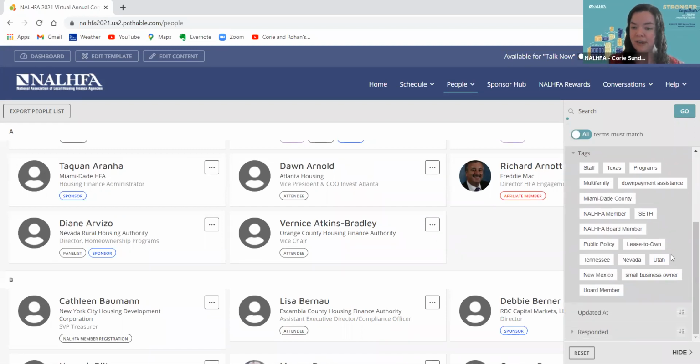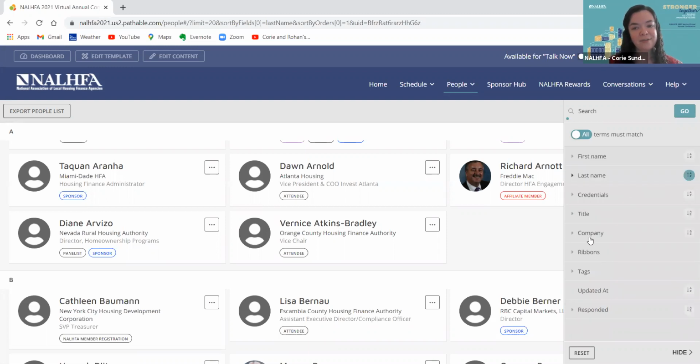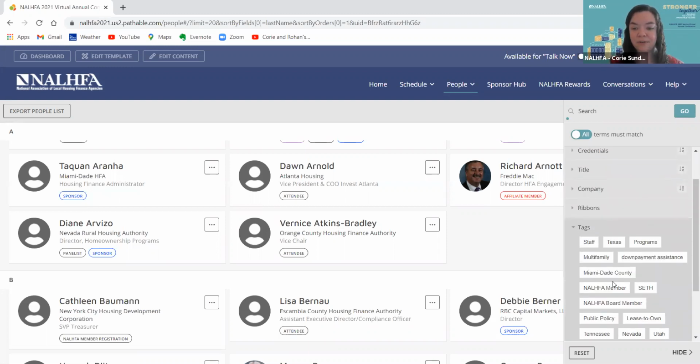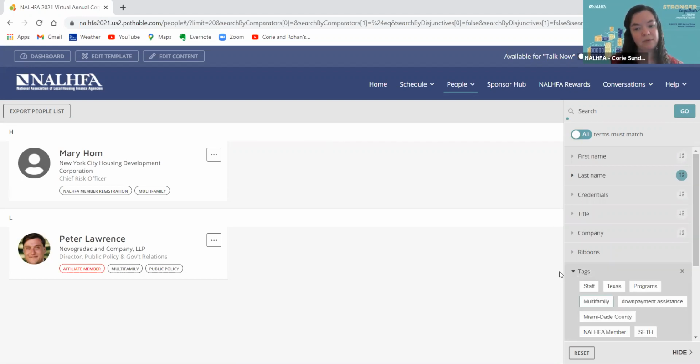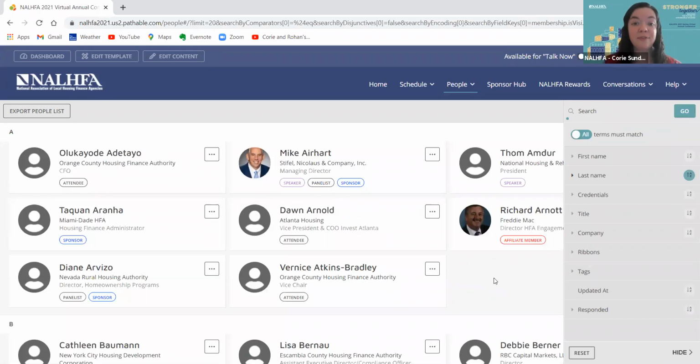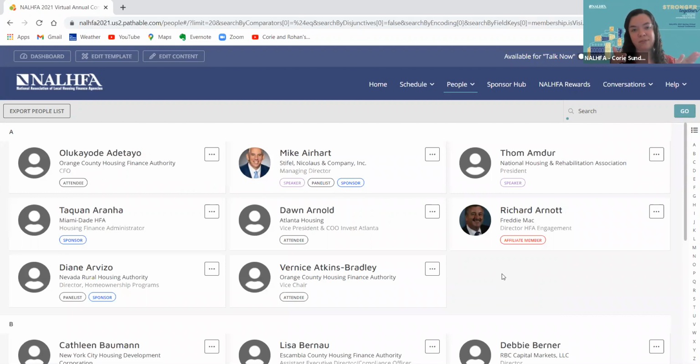Yes, it looks like there's a bunch of different tags already made here. There are some if you wanted to call out that you're a NALHFA member, or what state you're from. I see some Tennessee folks, Utah, and you can add those yourself too. Or maybe if you wanted to specify your area of interest, I see someone created a multifamily tag that people can start utilizing as well, if that's a specific subject matter you're interested in. We really encourage folks to make this their own, so you can utilize tags in whatever way you think makes sense to help identify you and call you out. Feel free to have some fun with that one. We wanted to make it not so structured and give you all a little flexibility as attendees.